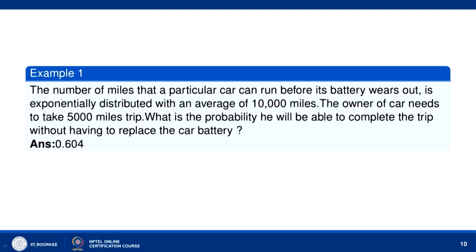Suppose we have to solve this problem: the number of miles that a particular car can run before its battery wears out is exponentially distributed with an average of 10,000 miles. The owner of the car needs to take a 5,000 miles trip. What is the probability he will be able to complete the trip without having to replace the car battery?